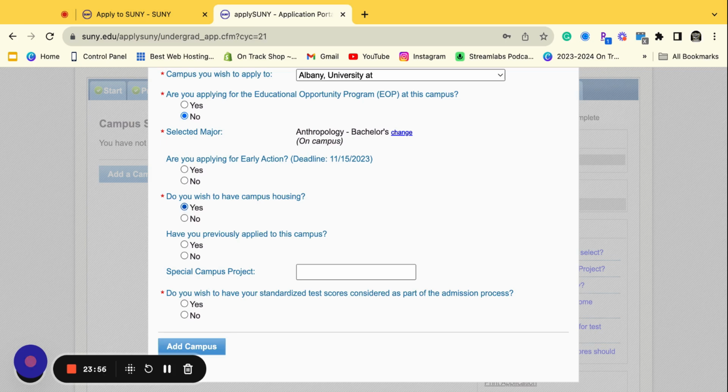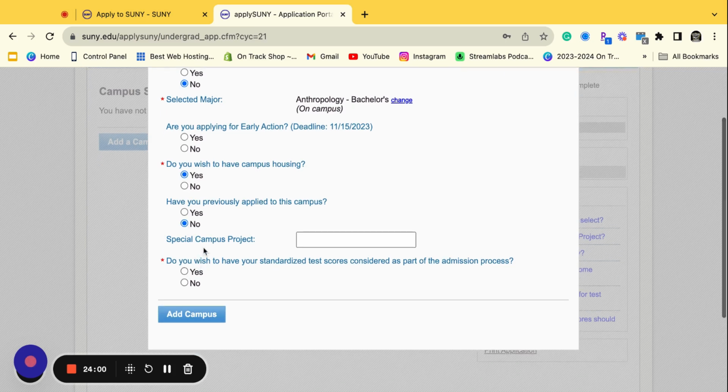Have you previously applied to this campus? No. Special campus project, I don't know what that is, so I'm not going to answer that. Do you wish to have your standardized test scores considered as part of the admissions process? So just because you added your test scores does not mean that they have to give it to the school, right? So you're deciding if this school is test optional. I can decide whether or not I want my test score to share or not. I'm going to put no just because I didn't put anything.